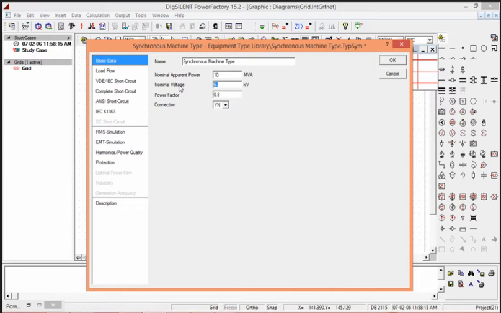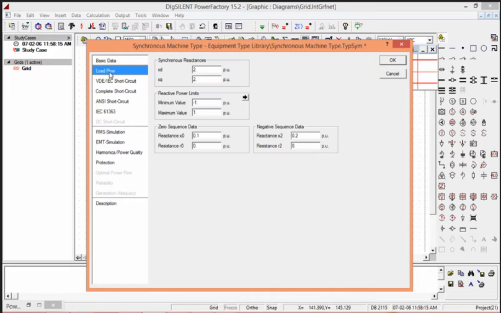So nominal apparent power is 10 MVA and nominal voltage is 110 kV. We can provide different data regarding the synchronous machine related to synchronous reactance and load flow, if we are going for any specialized parametric studies.